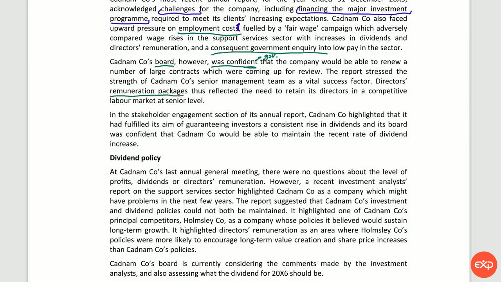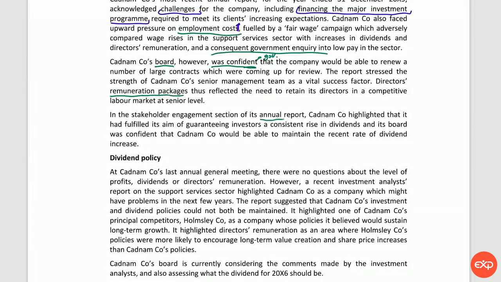In the stakeholder engagement section of its annual report, Cadmium Company highlighted that it had fulfilled its aim of guaranteeing investors a consistent rise in dividends, and its board was confident that Cadmium Company would be able to maintain the recent rate of a dividend increase.